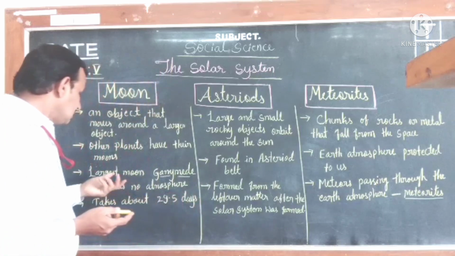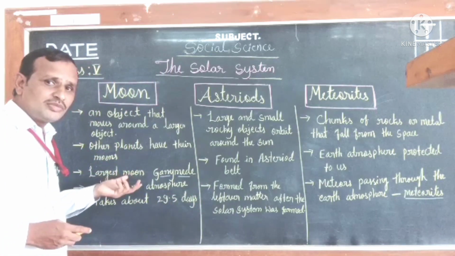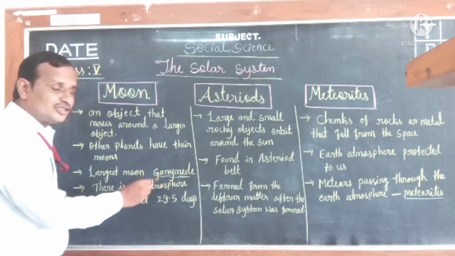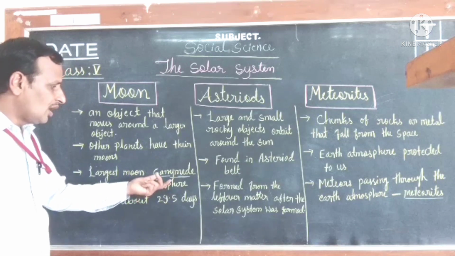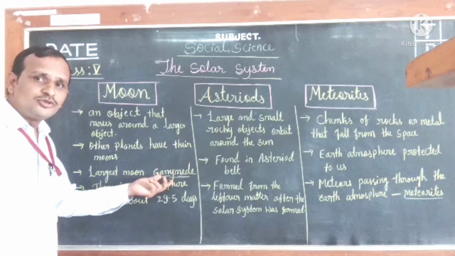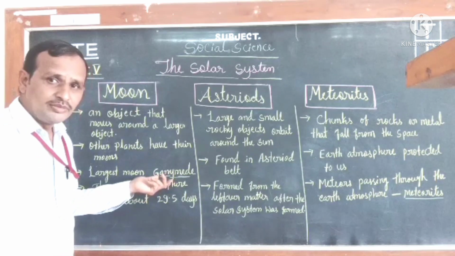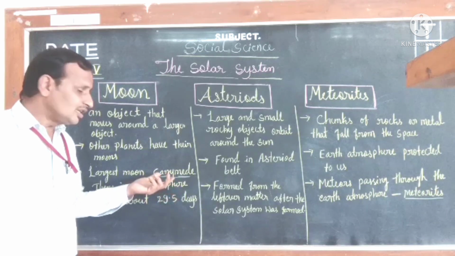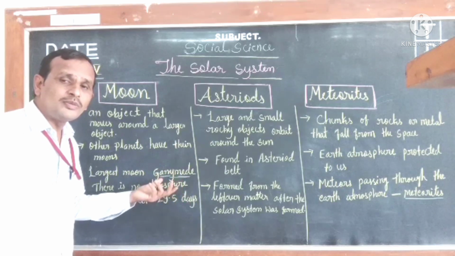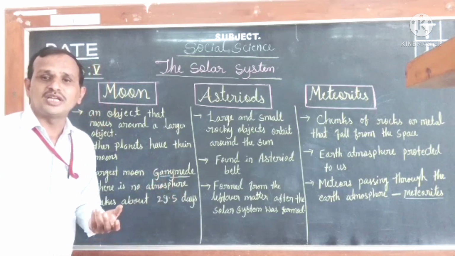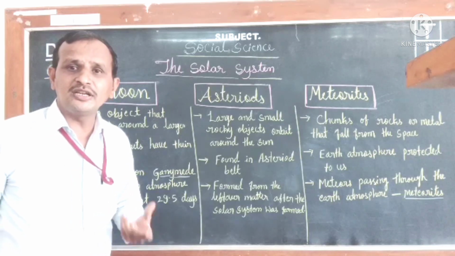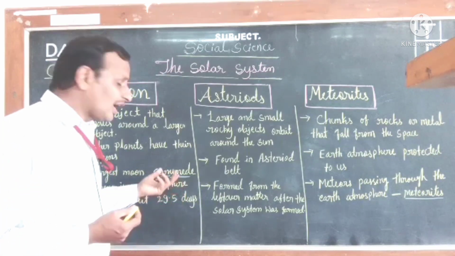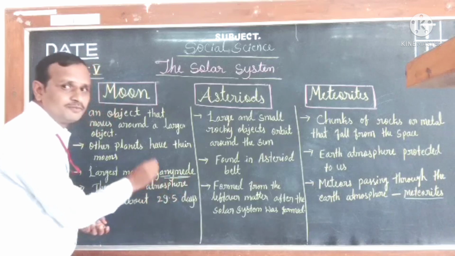And the largest moon in our solar system is Ganymede. Which one, children? Ganymede is the largest moon in our solar system, which is the moon of planet Jupiter. Ganymede is what, children? Ganymede is a moon, and it is a moon of which planet? It is a moon of planet Jupiter. So that means the moon of planet Jupiter is Ganymede. Remember this, children. Ganymede.